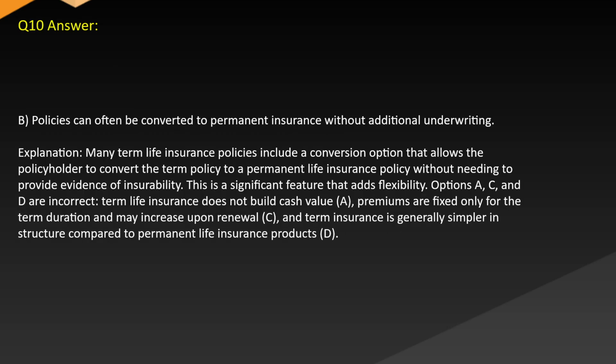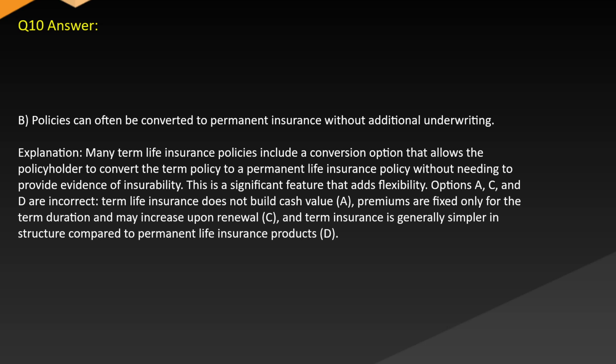Answer B. Policies can often be converted to permanent insurance without additional underwriting. Explanation. Many term life insurance policies include a conversion option that allows the policyholder to convert the term policy to a permanent life insurance policy without needing to provide evidence of insurability. This is a significant feature that adds flexibility.